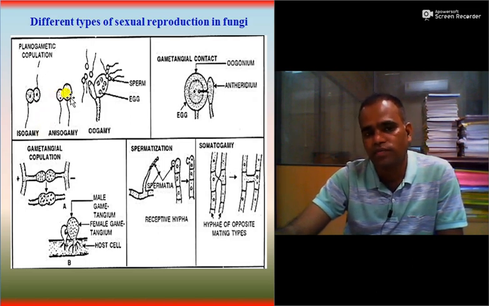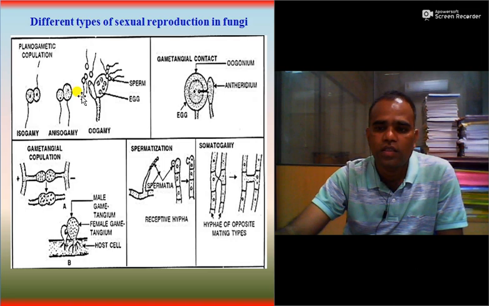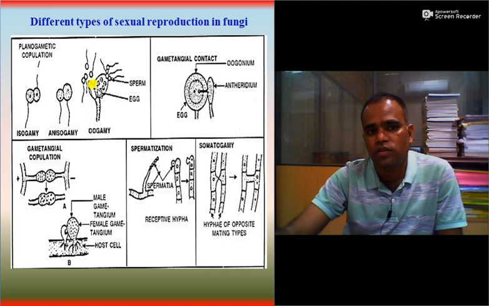In case of oogamy, antheridium and oogonium are present, and antheridium inserts its gametes in the female cell, and these are heteroplanogametic.